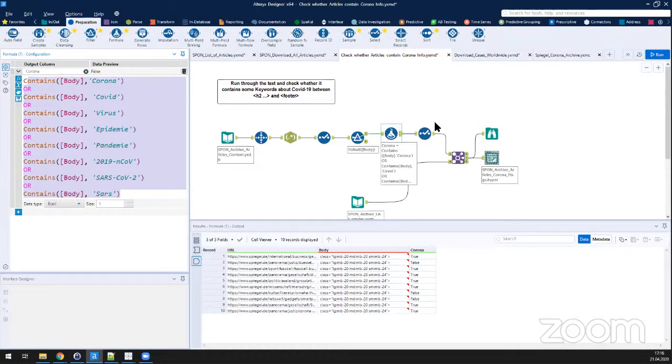So this was the first step, and with this I was able to analyze whether the number of articles and whether the share of articles about corona went up during time.